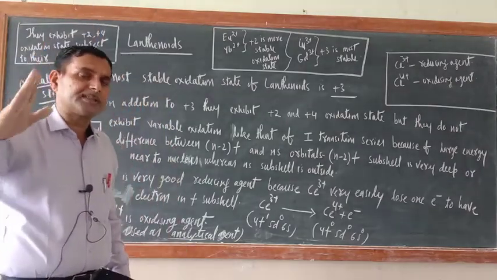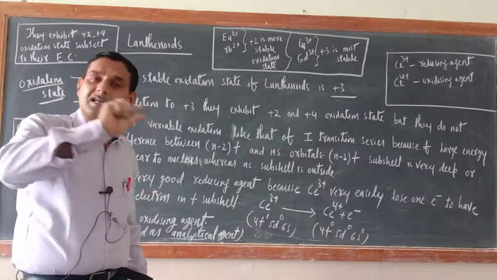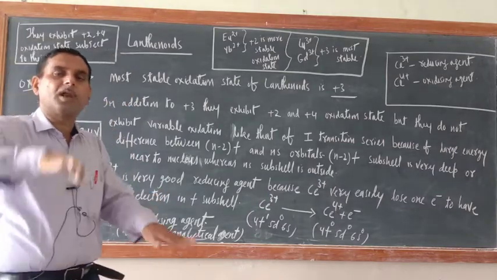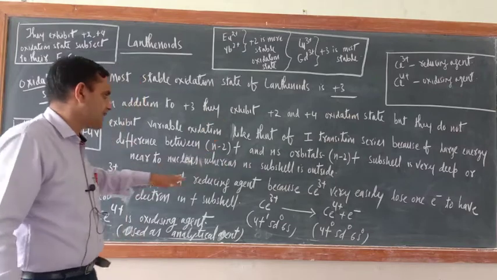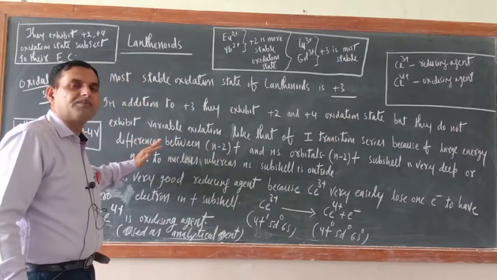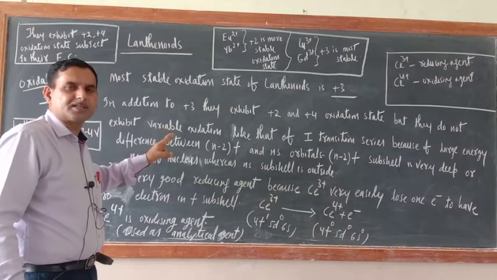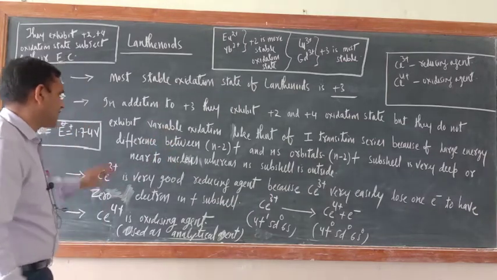So the shells near the nucleus have less energy. So due to the large energy difference between the n-2 f subshell and the ns shell, they are not exhibiting a wide range of variable oxidation state. Of course, in addition to the +3, they exhibit +2 and +4 oxidation states also.